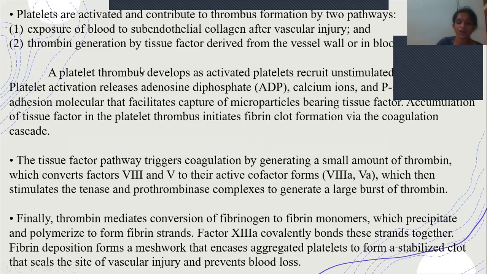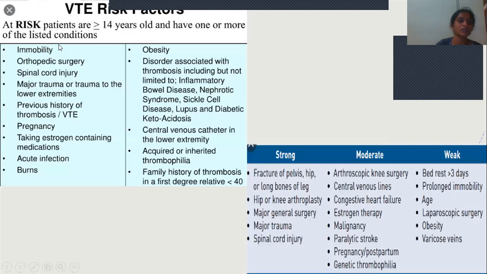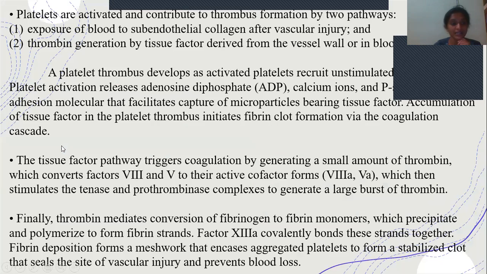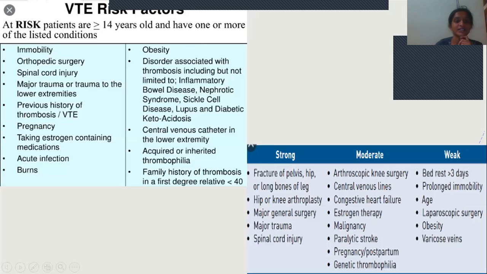And the patients who are at risk of getting VTE include age greater than 14 years and any one of these: immobility, orthopedic surgery, spinal cord surgery, previous history of thrombosis, pregnancy, use of oral contraceptives, acute infection, burns, obesity, disorders associated with thrombosis like inflammatory bowel disease, nephrotic syndrome, sickle cell disease, lupus, diabetic ketoacidosis, that is DKA, central lines, acquired or inherited thrombophilia, and family history of thrombosis.